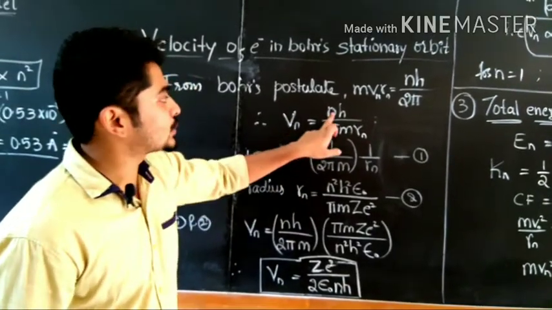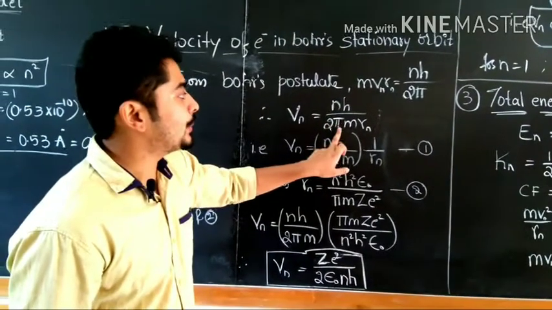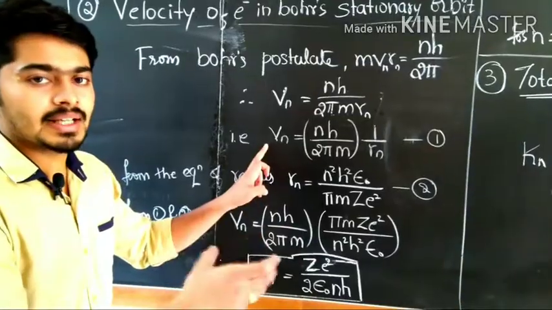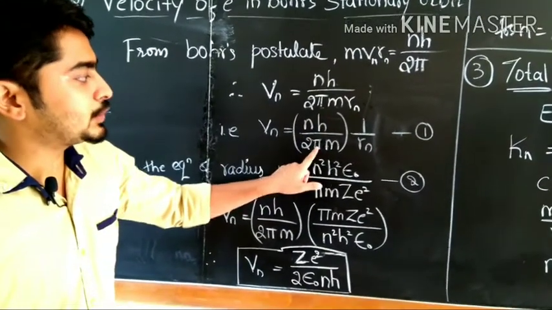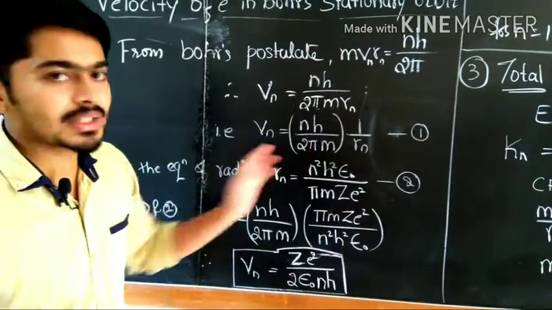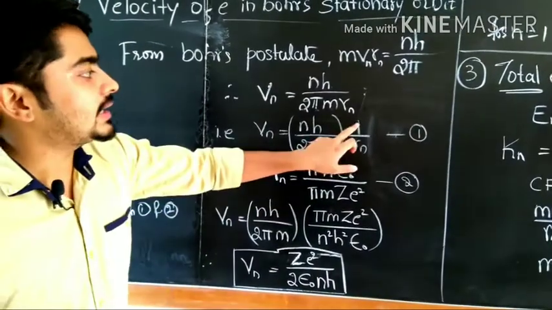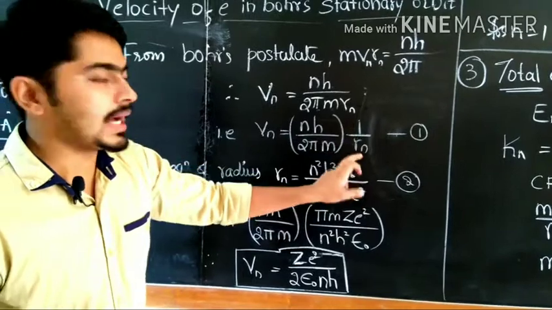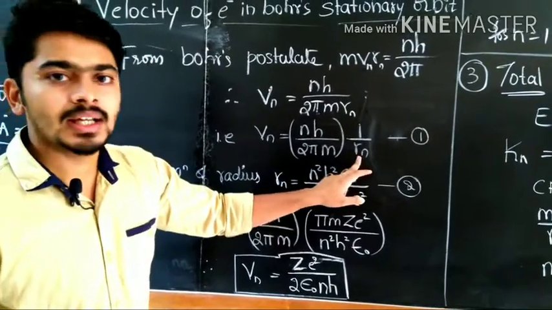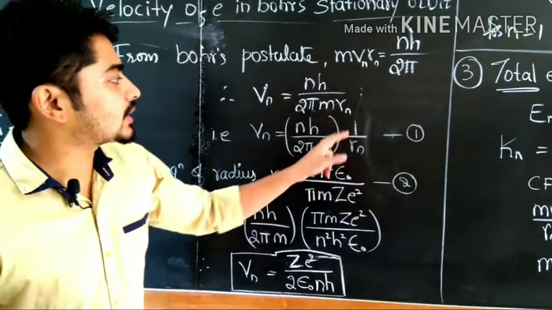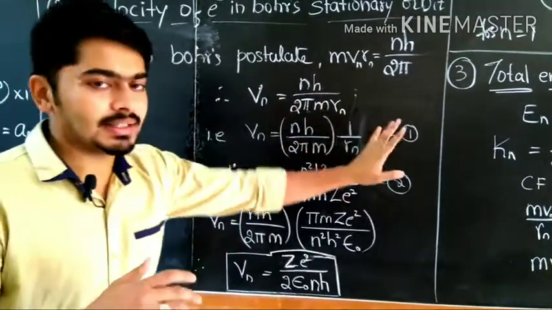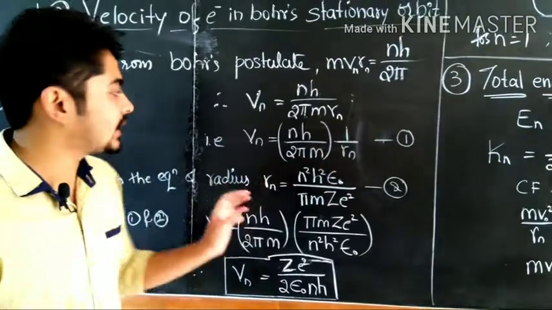So Vn is equal to nh divided by 2 pi m into Rn. Vn can also be written as Vn is equal to nh divided by 2 pi m, since these are constants, and I have separately written into 1 by Rn, because we know the radius equation. So I have written the constants on one side and this 1 by Rn on the other side.